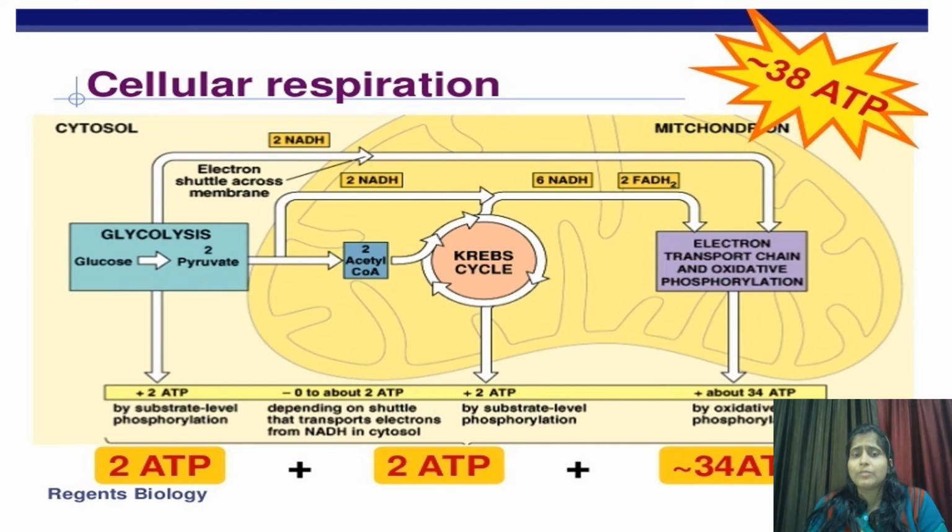Why the name cellular respiration? Because here the oxygen received by the cell is utilized in the process of liberating energy, and there is exchange of gases. So this is called cellular respiration. This takes place in the cytosol and the mitochondria. Mitochondria, as we all know, is also called the powerhouse of the cell. It is responsible for energy generation. So this is cellular respiration, the last step of respiration.